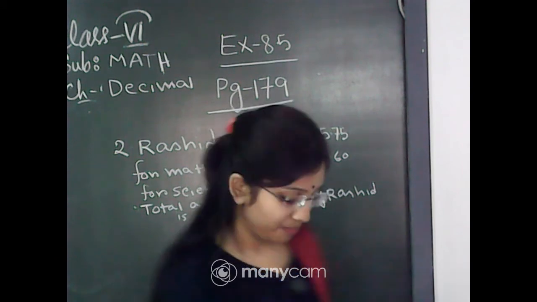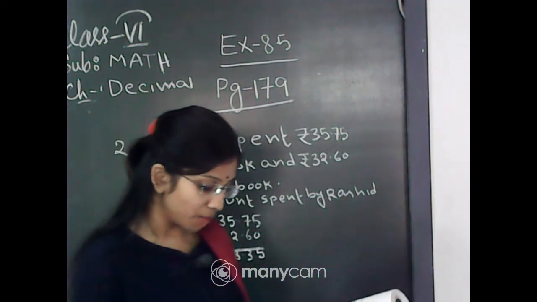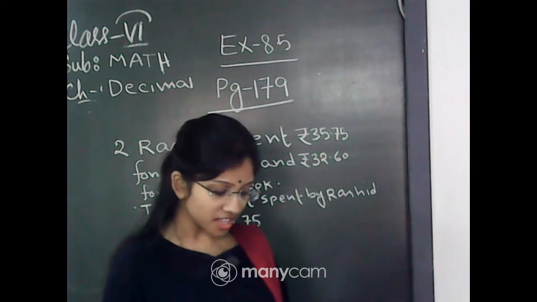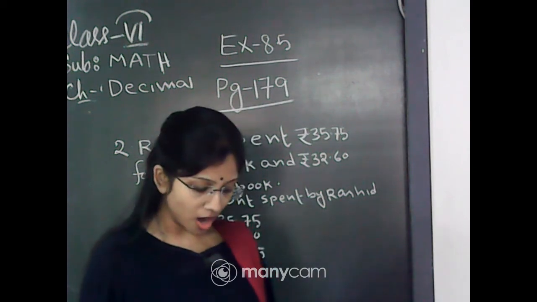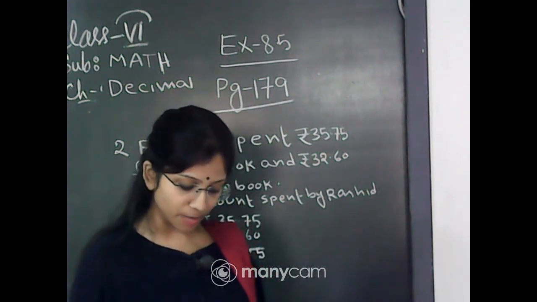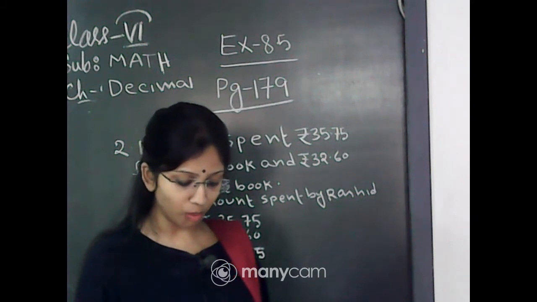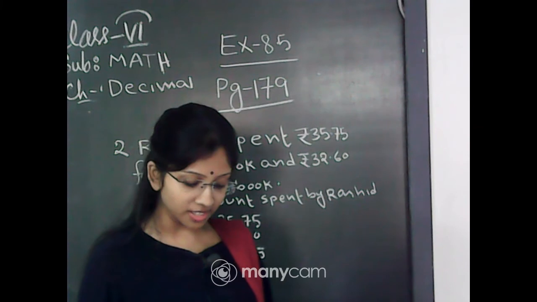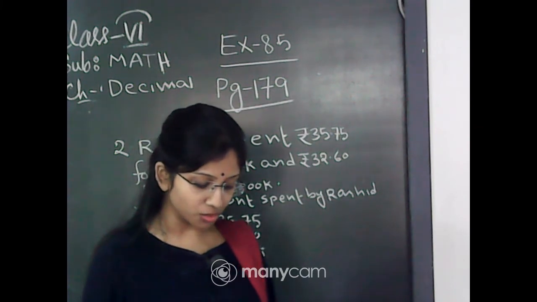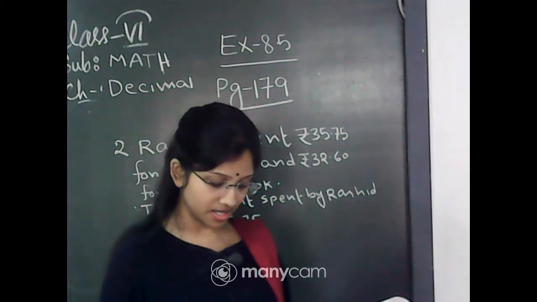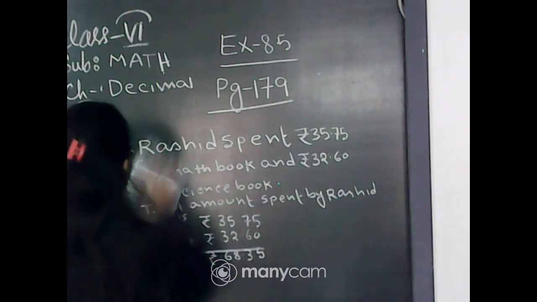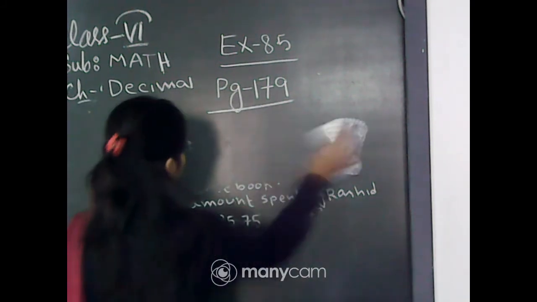Very good. Next, question number 3. Radhika's mother gave her rupees 10.50 and her father gave her rupees 15.80. Find the total amount given to Radhika by the parents. Okay. We will solve the math.